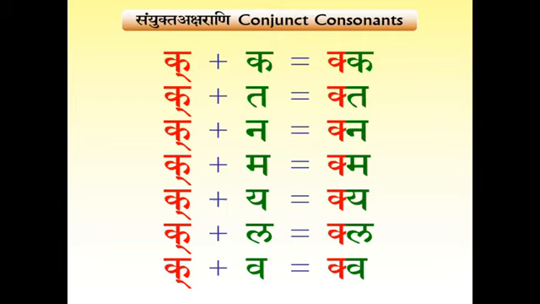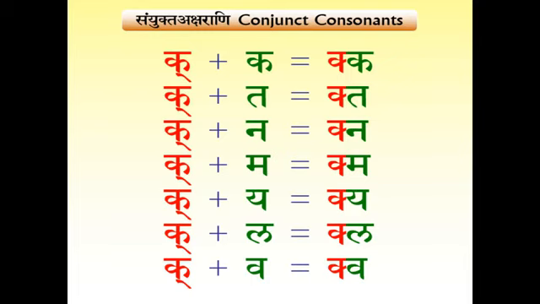You can note that also. It can be written this way also. You understand the special form? Remember? Kakara plus ta, just now we saw that combination, like in the words rakta, sakta.